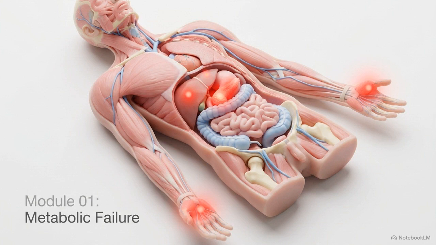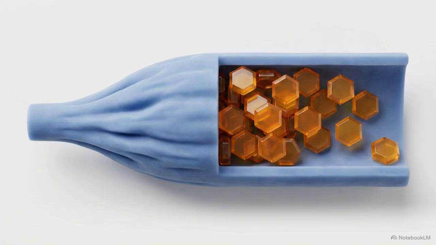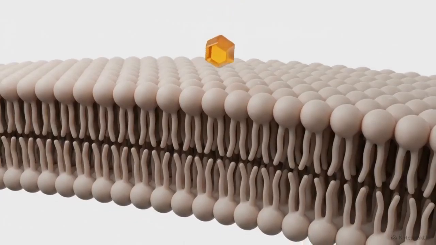Welcome to Medical Biochemistry 221. Today, we examine the specific metabolic failures of diabetic ketoacidosis, a condition where systemic tissues enter severe starvation despite a dangerous surplus of circulating blood glucose. This paradox is rooted in the cell membrane.